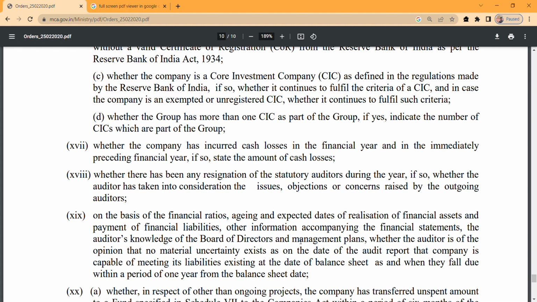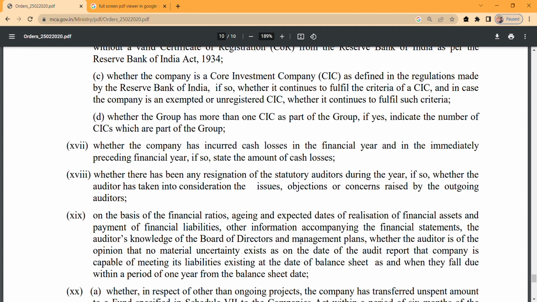So basically it is saying that the auditor should check, based on all the financial liabilities, financial ratios, the amounts and information in the financial statements, and the knowledge of the board of directors and management plans, whether the company is capable of remaining solvent for the next one year. You should have that idea, right?